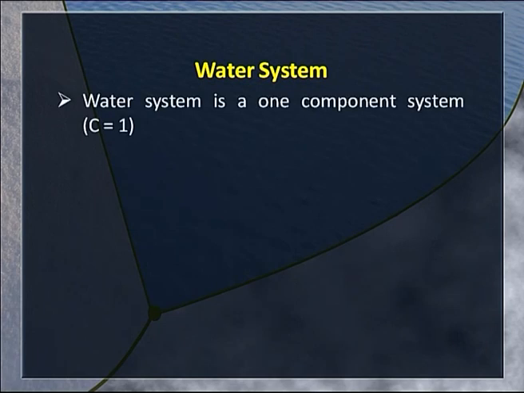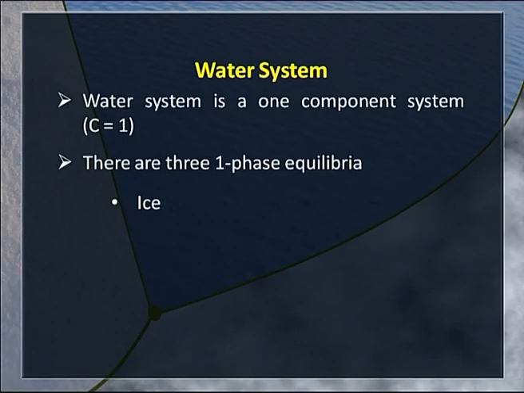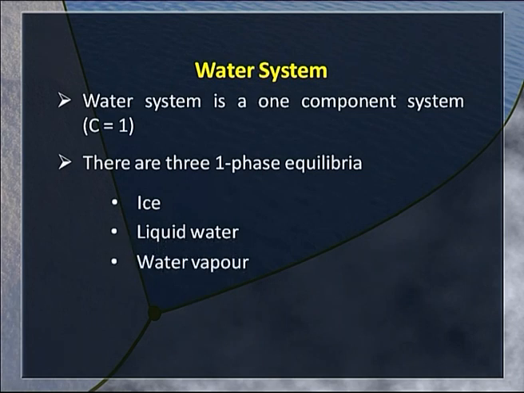That means C is equal to 1. There are three one phase equilibria. That means our system can exist as ice alone. It can be in the liquid state, water, and it can be water vapor alone.